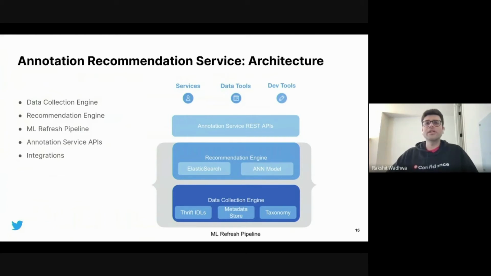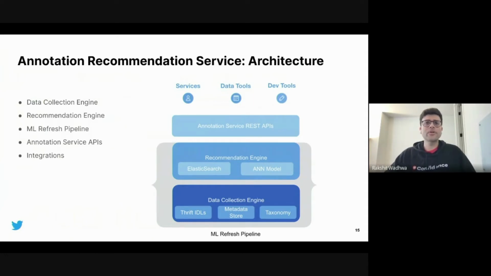And the recommendation engine interacts with our internal services and tools through REST APIs. These REST APIs integrate into our tools like metadata stores, code review tools, linters, etc., to make it easy to annotate the new data as well as search for already annotated data.